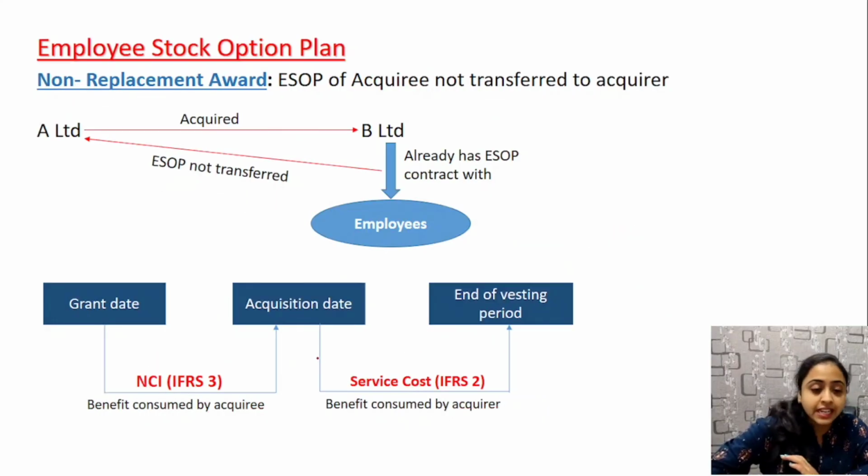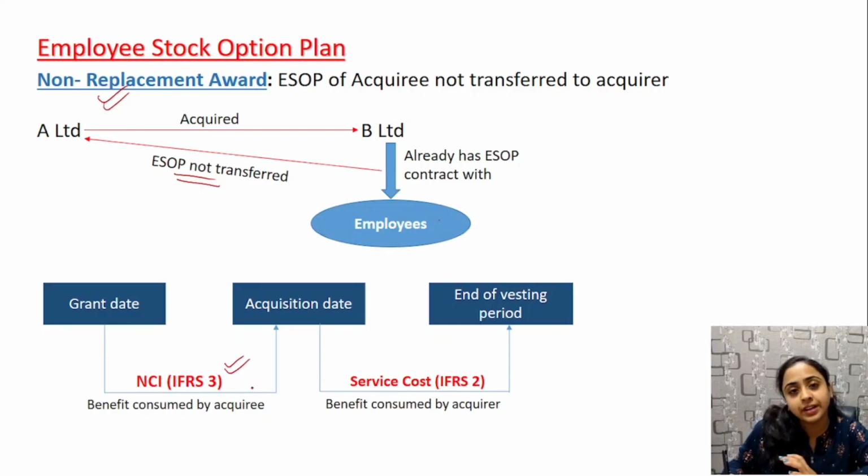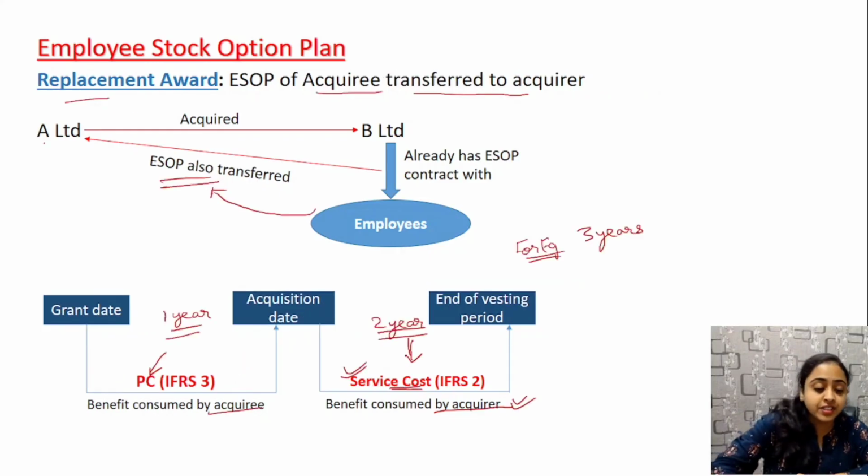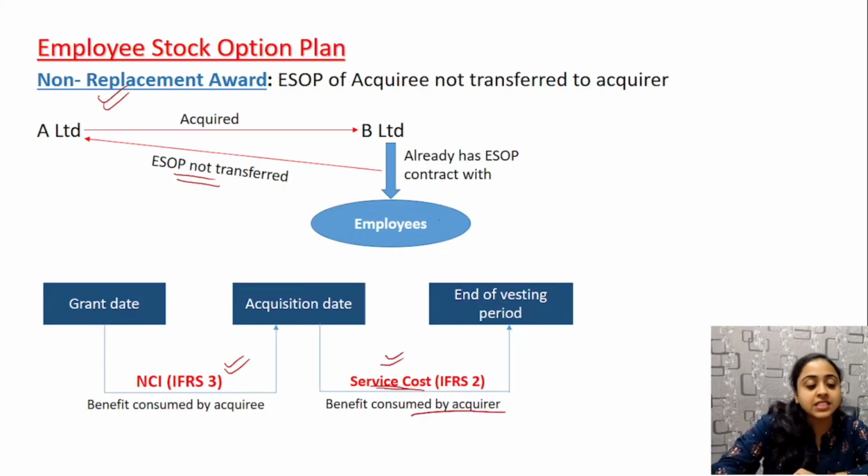Next, if it is a non-replacement award, that is if B Limited, which already has an ESOP contract with employees, does not transfer it to A Limited, then what happens is the grant date to acquisition date portion is transferred to non-controlling interest, whereas after the acquisition date it is the same, under service cost, since it is consumed by the acquirer. Okay, so the difference is, if a replacement award is there, then it will be considered as PC, otherwise it will be considered separately as non-controlling interest.